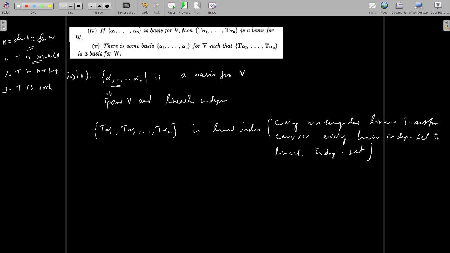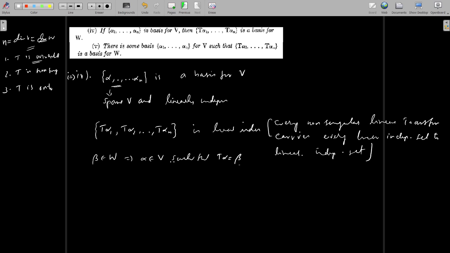By assumption dimension of W is also n, so this linearly independent set spans W. On the other hand, you can think of an arbitrary vector beta belonging to W. Then you can easily get alpha belonging to V such that T alpha equals beta, because our assumption is T is invertible, hence T is onto.